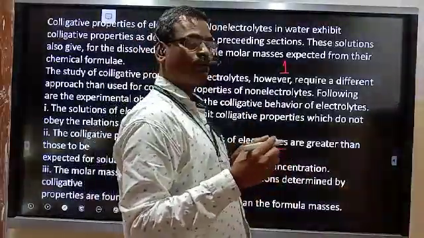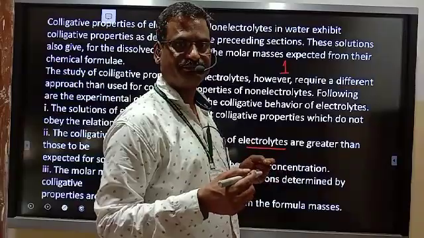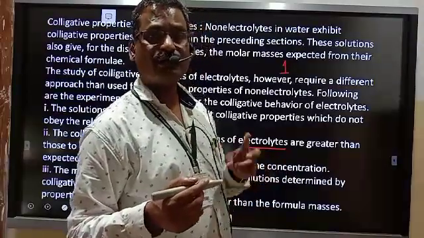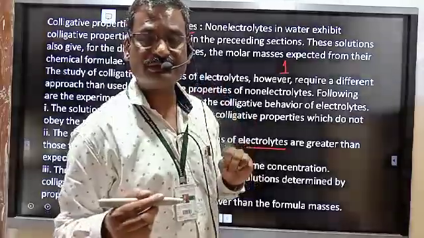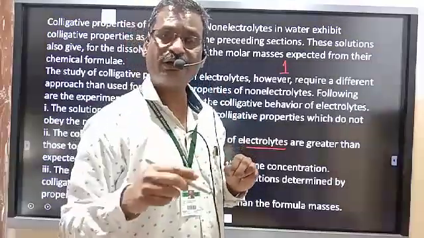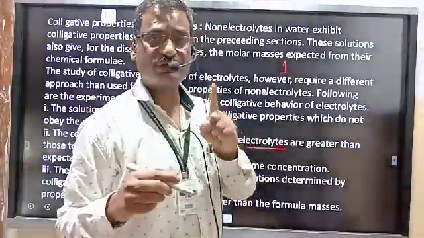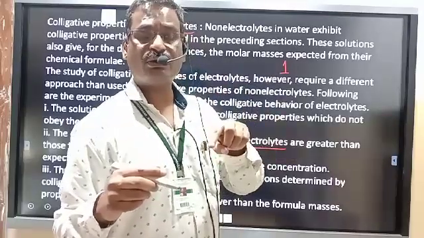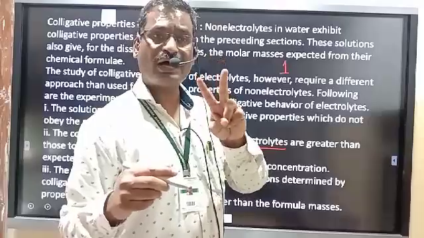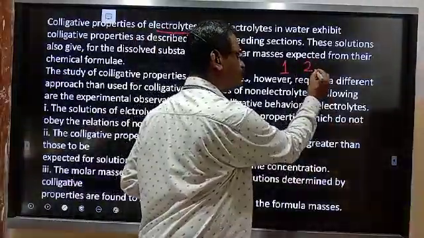Because the electrolyte undergoes dissociation. Suppose the electrolyte gives 2 ions, how many particles are there? There are 2 particles. But for a non-electrolyte it is only 1 particle, because a non-electrolyte does not undergo dissociation. The electrolyte undergoes dissociation, produces 2 ions, therefore the value will be 2.